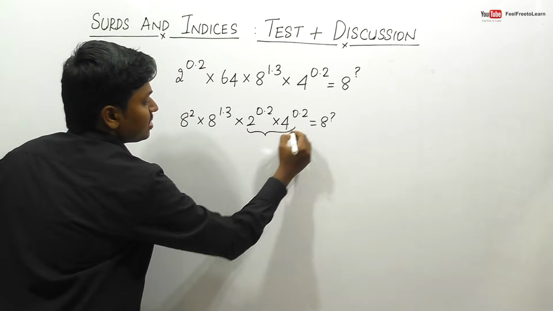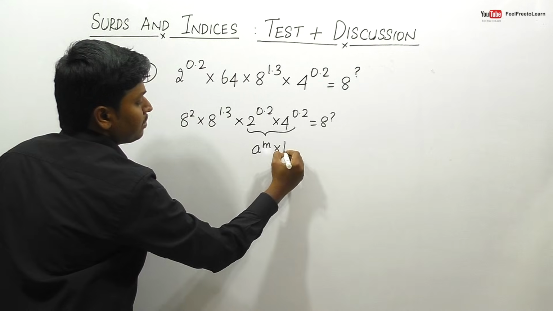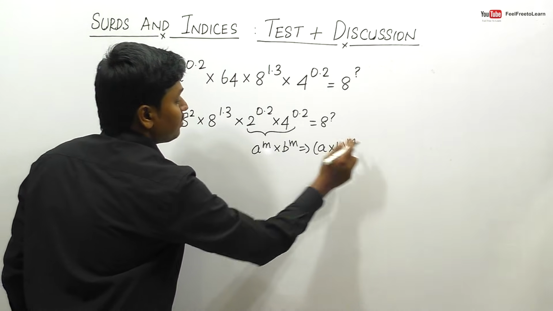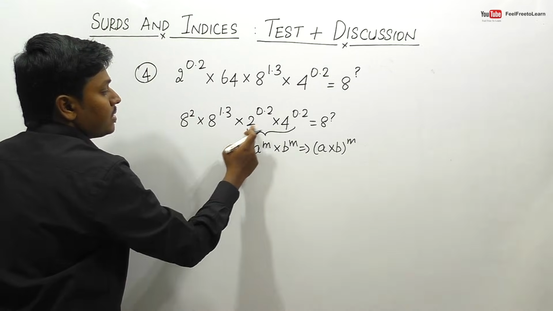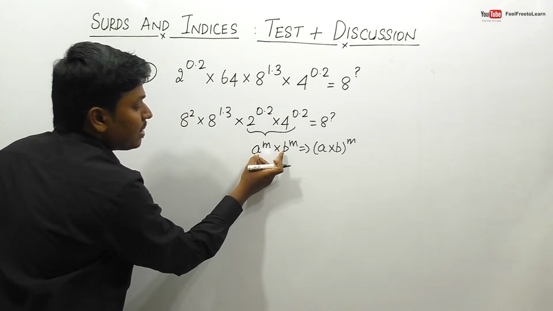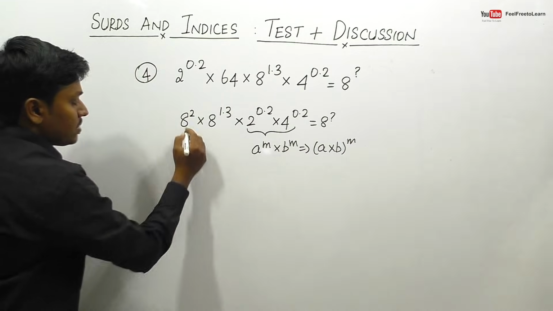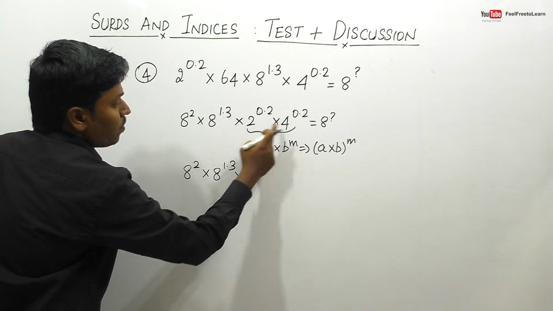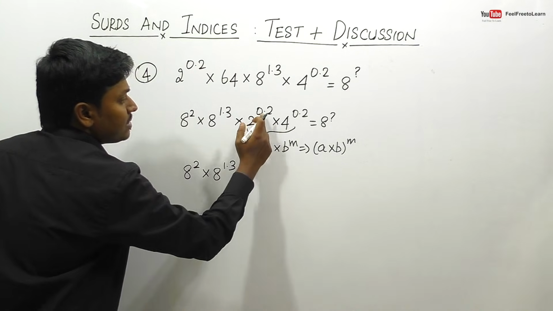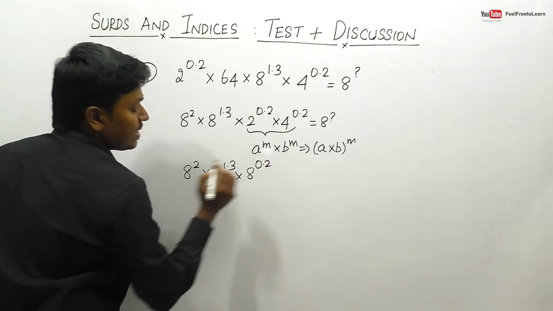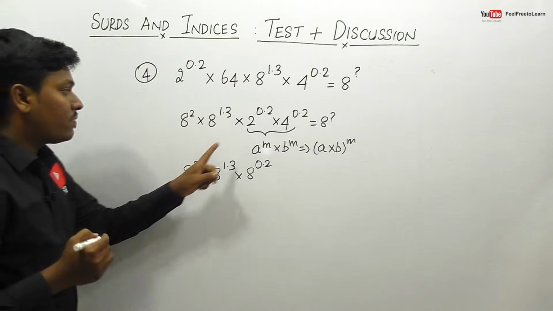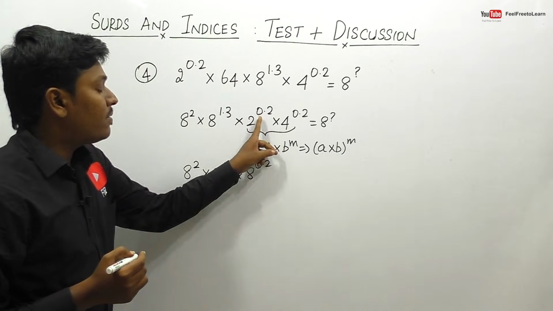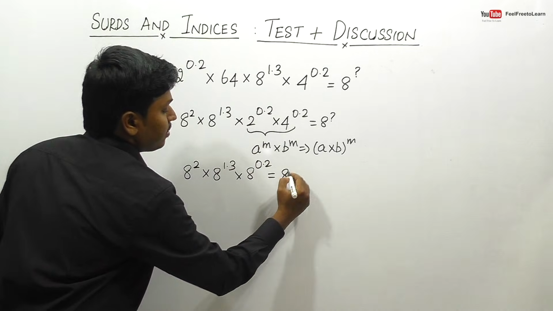So friends, this expression looks like a power m into b power m. So this can be done as a into b power m, right, where the powers are the same. If the powers are the same and the bases are different, we need to multiply them, a into b power m. So this can be done as 8 square into 8 power 1.3. So friends, 4 into 2 resultant will be 8, but the power is the same, right, 0.2, 0.2. So finally this can be done as 8 power 0.2. So friends, 4 into 2, that is a into b, so 4 into 2 will be 8 and the power will be 0.2, is equal to 8 power question mark.